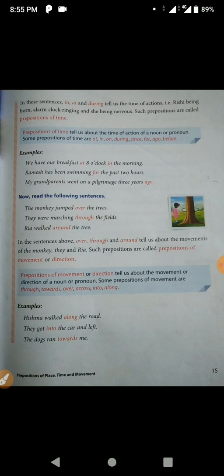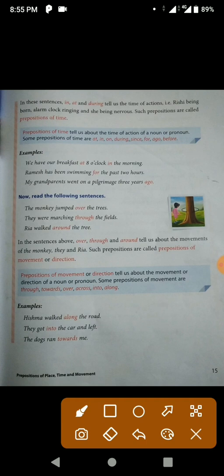We have some more examples over here, like we have our breakfast at 8 o'clock in the morning. So again, this is showing us the time of the breakfast. Ramesh has been swimming for the past 2 hours. So this is again showing you the time for how long Ramesh has been swimming, right? My grandparents went on a pilgrimage 3 years ago.